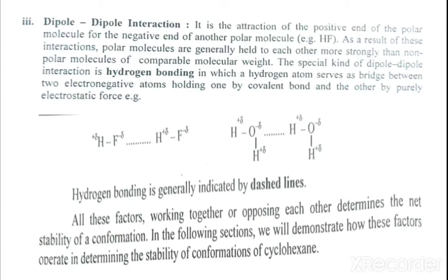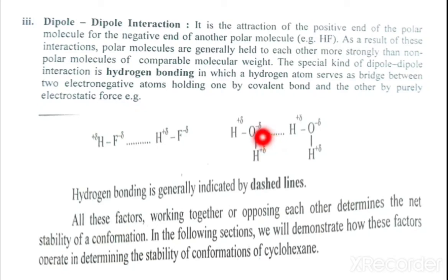Now, the special kind of dipole interaction is hydrogen bonding, in which a hydrogen atom serves as a bridge between two electronegative atoms, holding one by a covalent bond and the other by a purely electrostatic force. That means the best example of dipole interaction is hydrogen bonding. Here I have shown HF, with delta plus and delta minus. Then again HF, here delta minus and here delta plus. They form this dipole interaction.